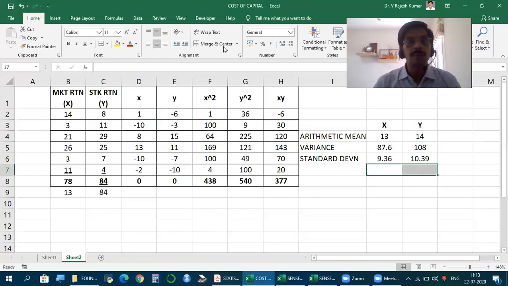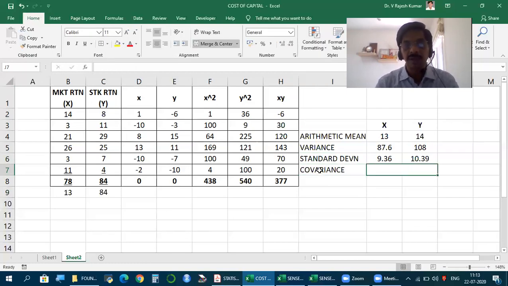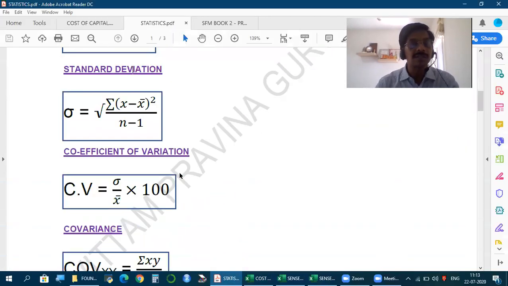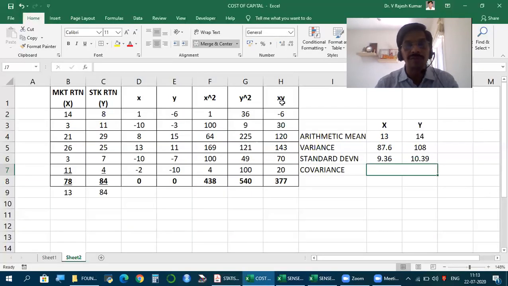Then, for both of these put together, you should calculate something called covariance. How to calculate covariance? Summation x into y, the total of x into y, by n minus 1. So 377 by 6 minus 1. Now, what is the need for covariance?